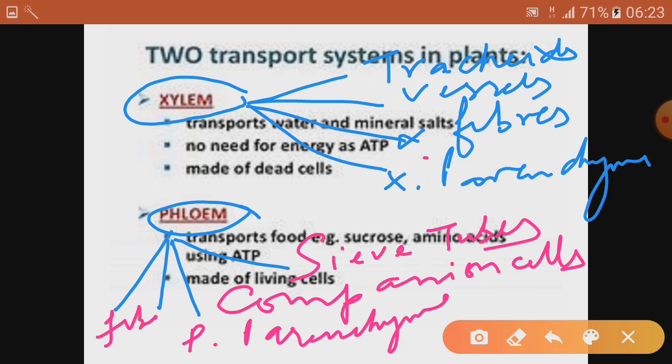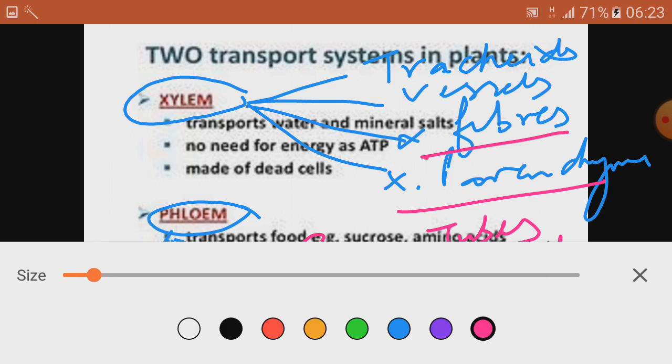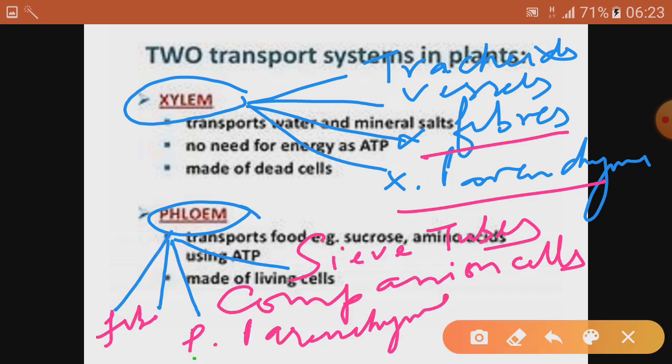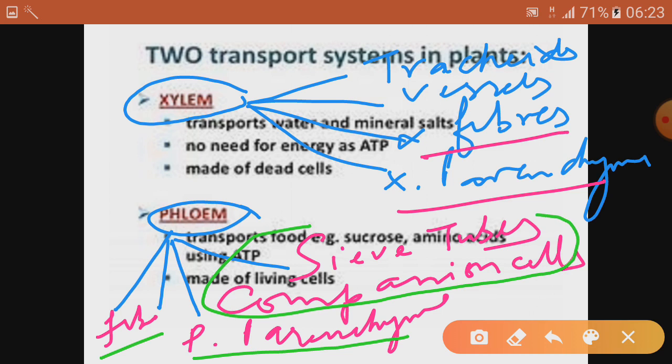So here it is xylem fiber and xylem parenchyma. Here in case of phloem, it is phloem parenchyma and phloem fibers. Here these two are main, that is sieve tubes and companion cell. They help in conduction of food.